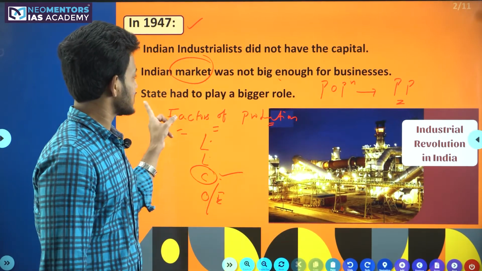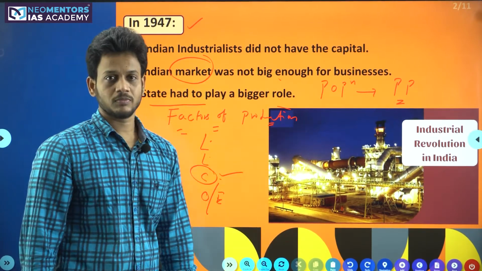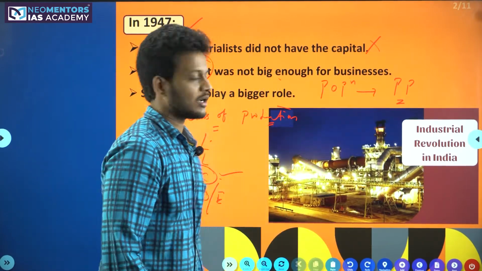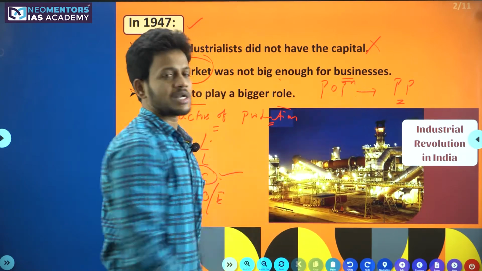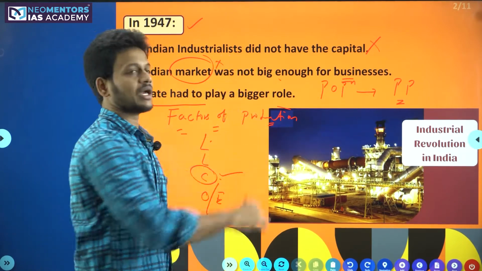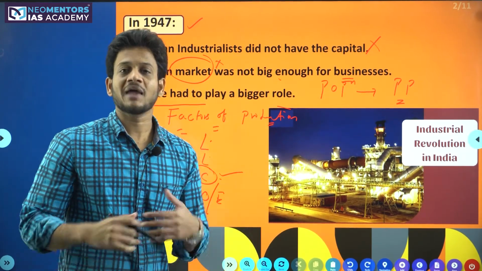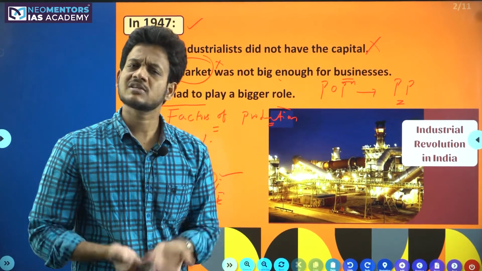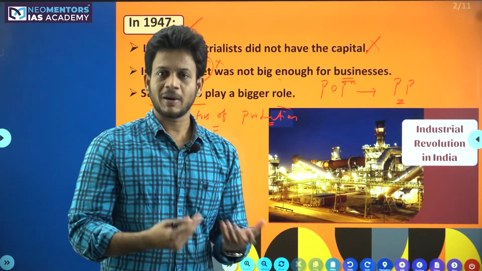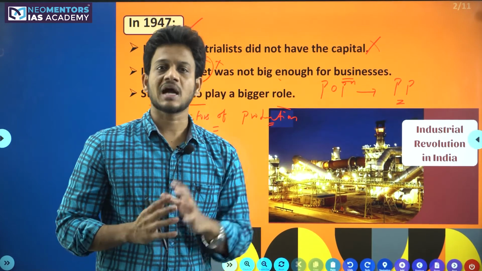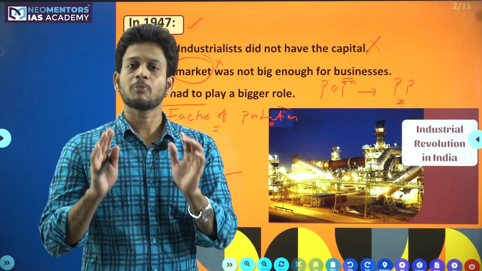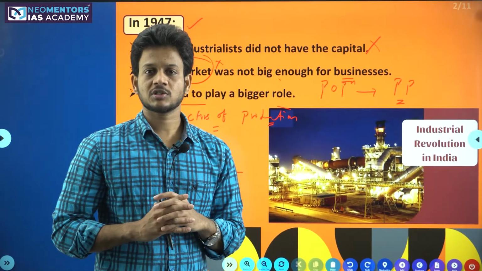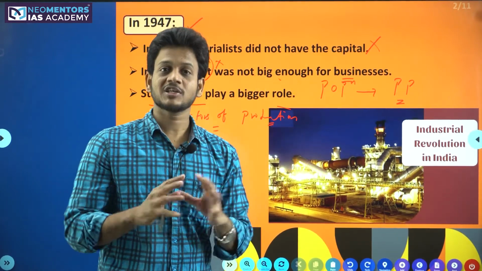And one more thing is that the state has to play a big role. We didn't have the capital, and even to start businesses, our market was weak. Then without capital and without a market, why would private investors invest in India? Why does any private industry start a business? They start with a profit motive. If the market is not there, you cannot receive profits. First of all, if capital itself is not there, you cannot start a business.